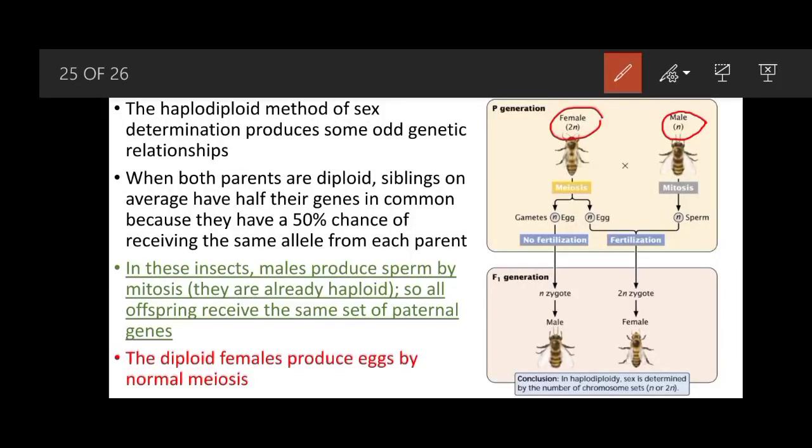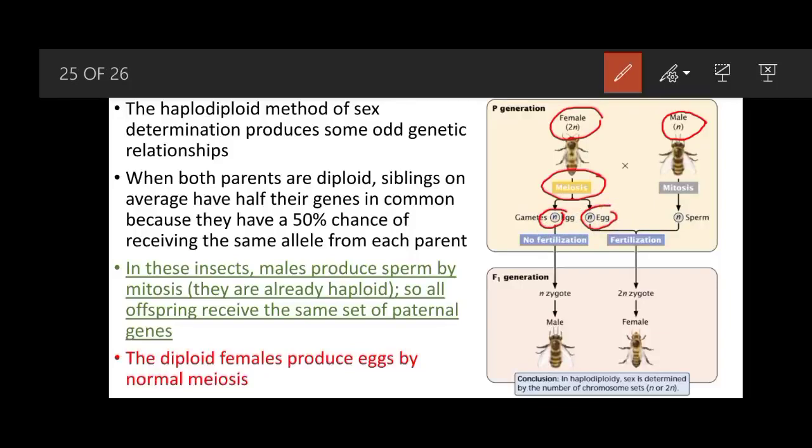When gametes are formed, in the case of males, gametes are formed by mitosis, and therefore they are genetically identical. But in the case of females, the normal meiosis process takes place, and after meiosis, n number of chromosomes are present in the gametes, which are eggs.